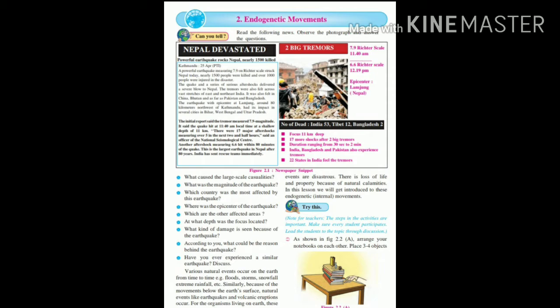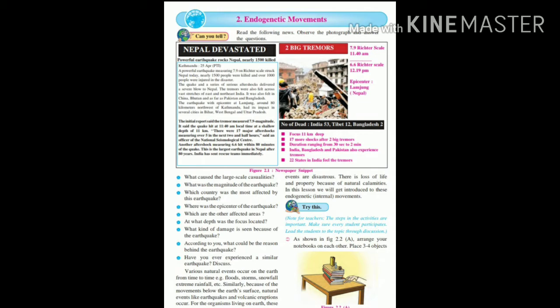Now, what caused these large scale casualties? Earthquakes. What was the magnitude of this? It was 7.9 and 6.6 on the Richter scale. Children, you have to find out these answers and write them. And what was the reason for this earthquake? It was the endogenetic movements. Today we are going to study the endogenetic movements, the movements which occur